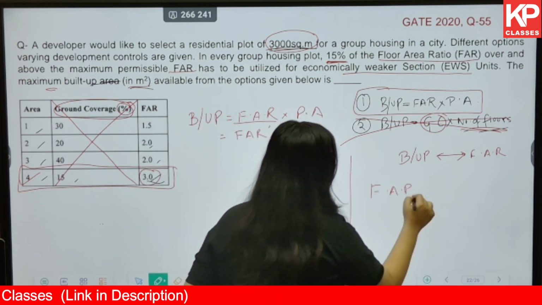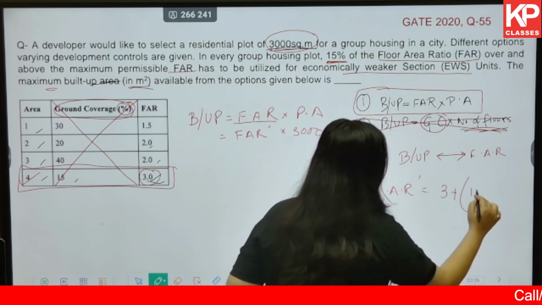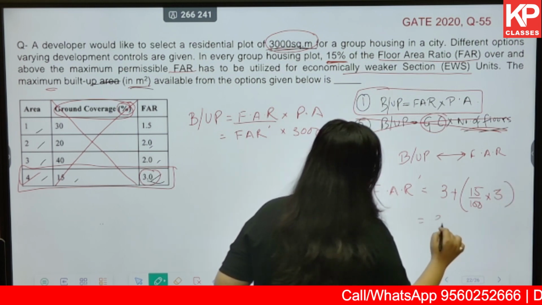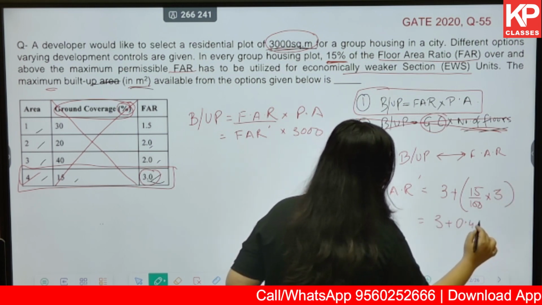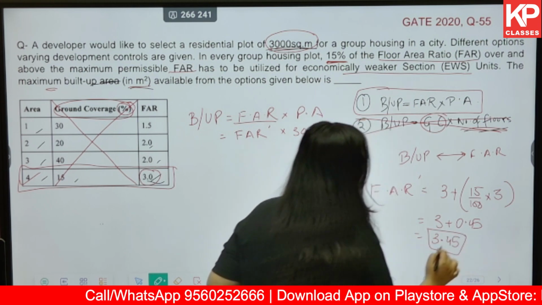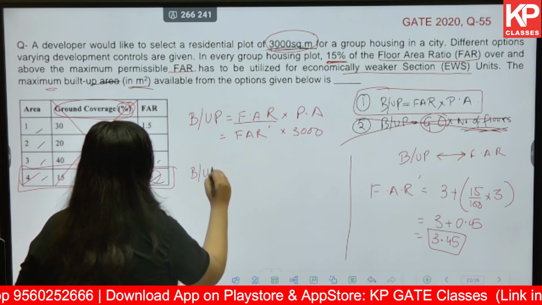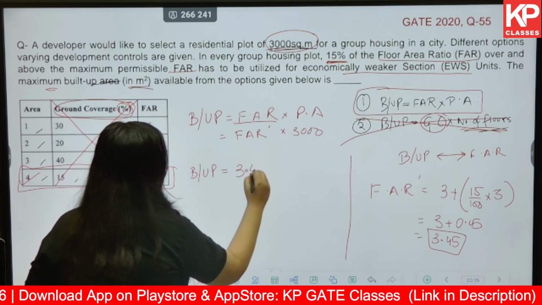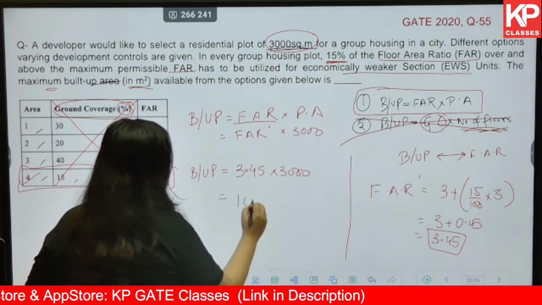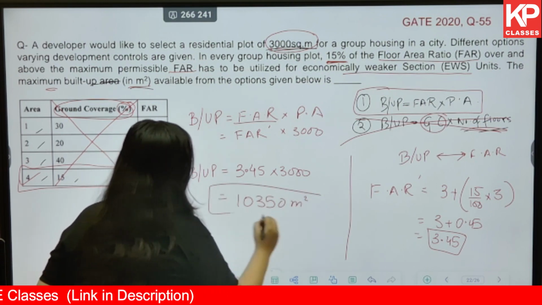FAR dash, or revised FAR, is equal to original FAR plus 15% of the FAR. That brings us to 3 plus 0.45, that is 3.45. This is our revised FAR. Now substituting that, 3.45 multiplied by 3000. If you solve this, you get 10350 meter square as the answer.